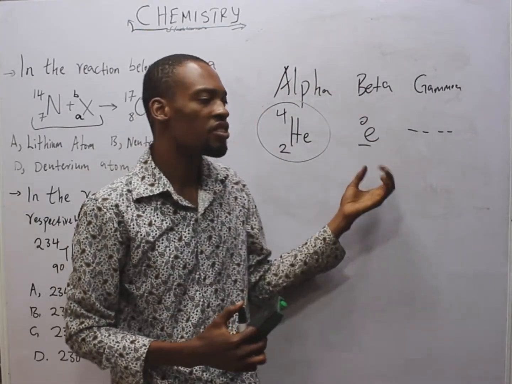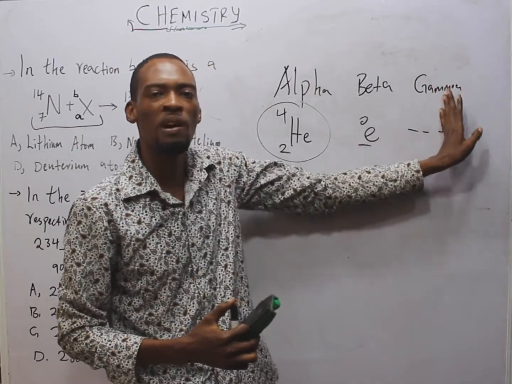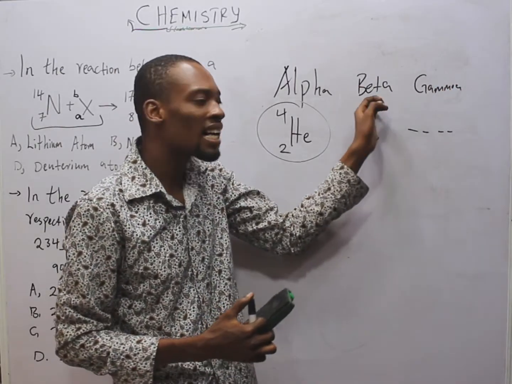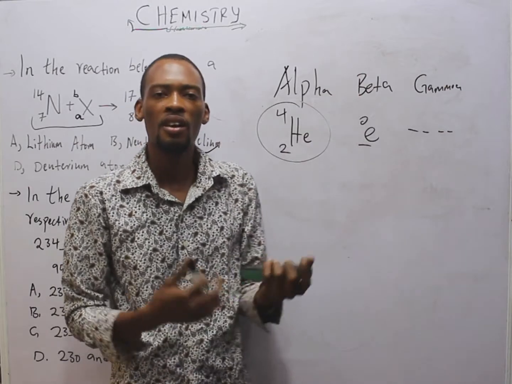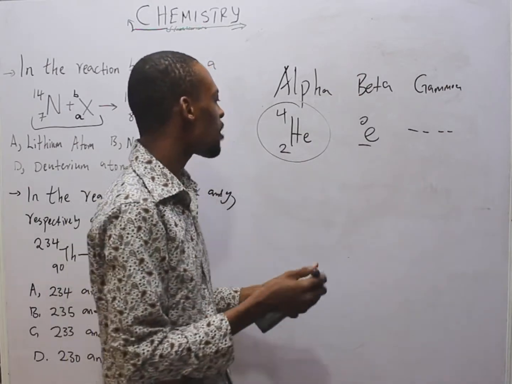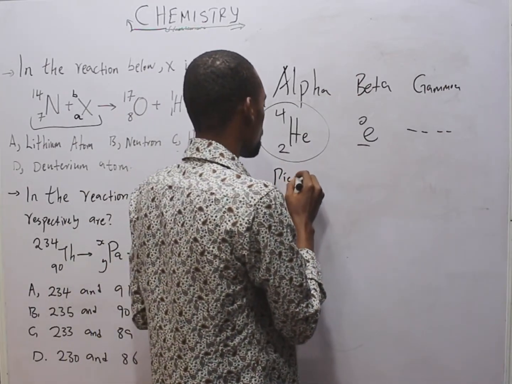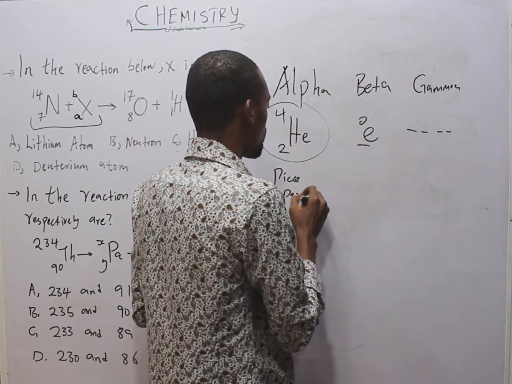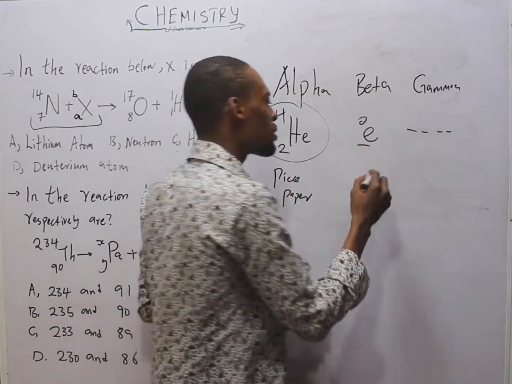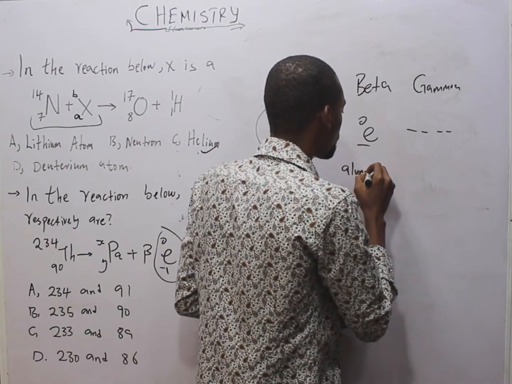In terms of this radiation, gamma is the most powerful, followed by beta, followed by alpha. The alpha radiation can be stopped by a piece of paper, while beta radiation can be stopped by aluminium foil.